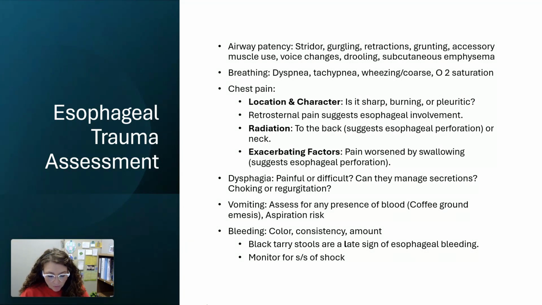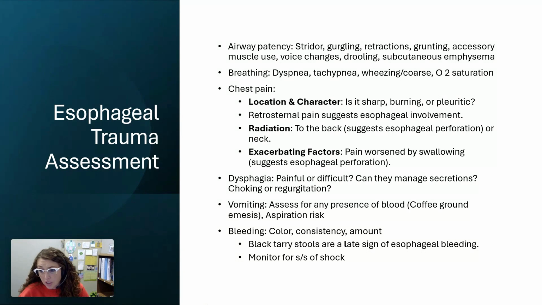Vomiting, I'm assessing for any presence of blood. Is it coffee ground emesis? This obviously is putting them at an aspiration risk. So maybe airway's okay and they haven't aspirated, but if they are vomiting a lot, I am still worried about it as a risk. Like I said, with bleeding, looking at color, consistency, amount. So, we're talking esophageal trauma.